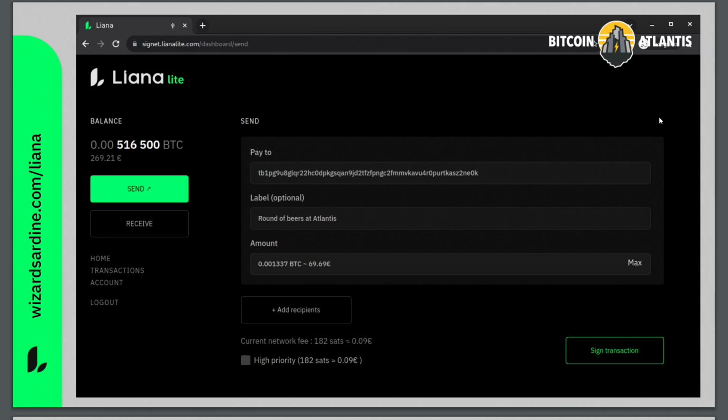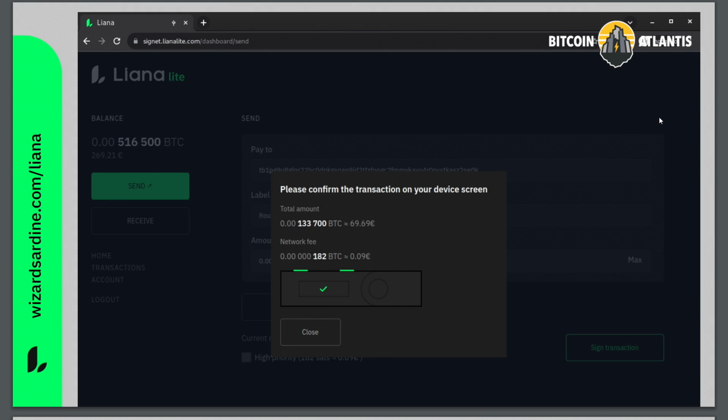So yeah, sending a Bitcoin transaction is like a normal thing. Unlike Liana desktop, you don't have to figure out the fees you want to put. We have fee estimation in there. Low priority, high priority, just 2 choices. They don't have to think too much about it. And then they can just sign.